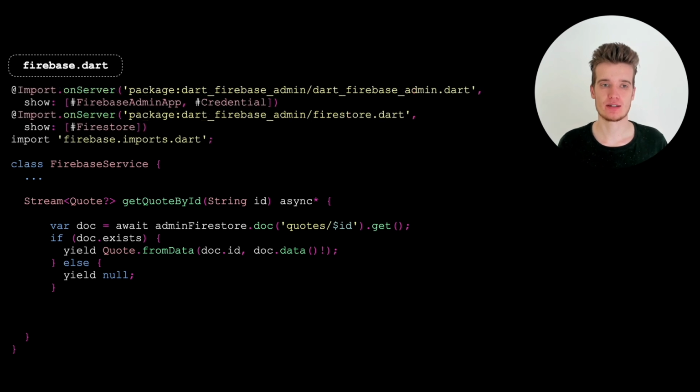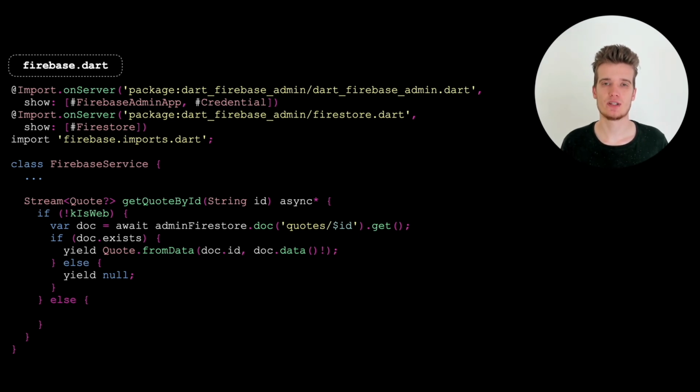And we do it like that. Now Jasper will generate all the code that makes this work on the server and also ignore these imports on the client. One additional thing we need to do here is to make sure to actually only use this on the server.